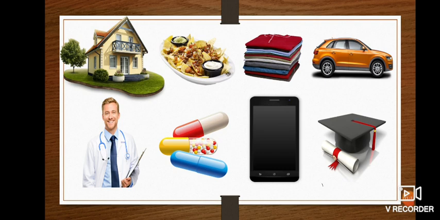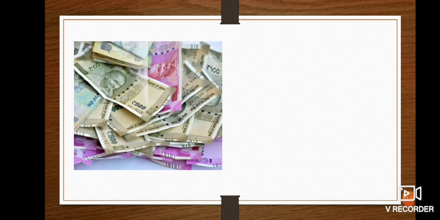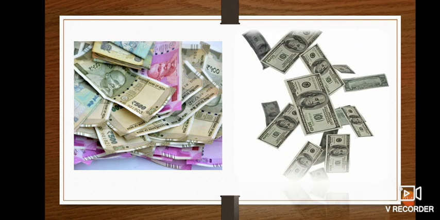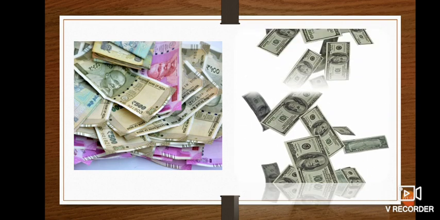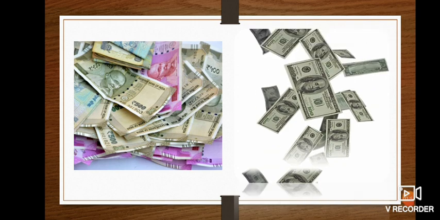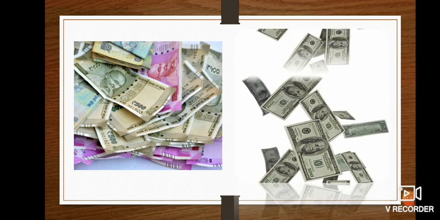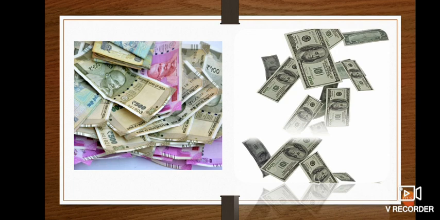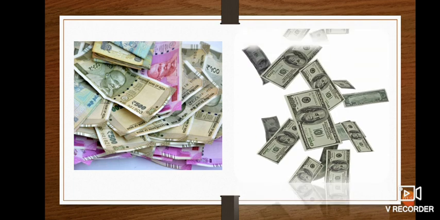And to buy all these things, what do we need? Yes, we need money. So you can see money is one of the important aspects to buy all these products. Isn't it? Yes. So money is something very, very important. We all need money to buy things and to pay people who work for us. But what is money? Who invented money?